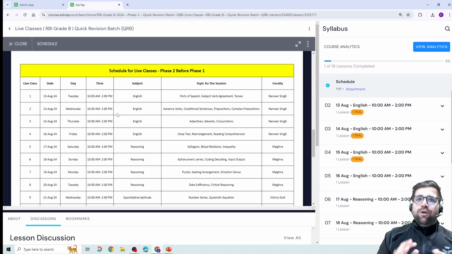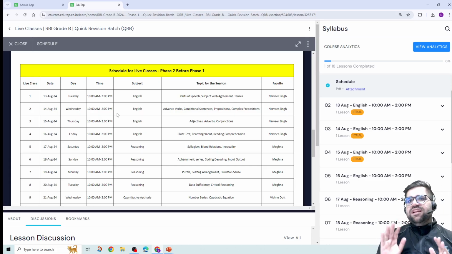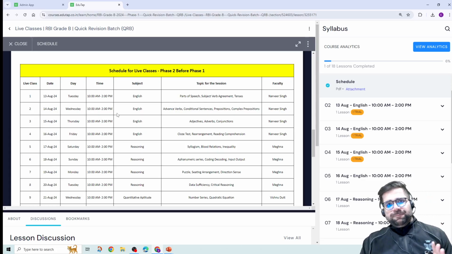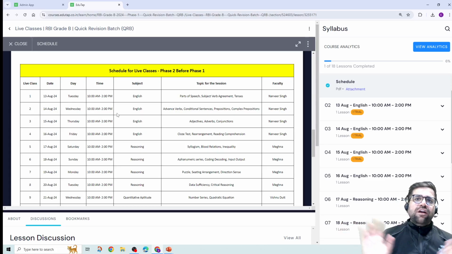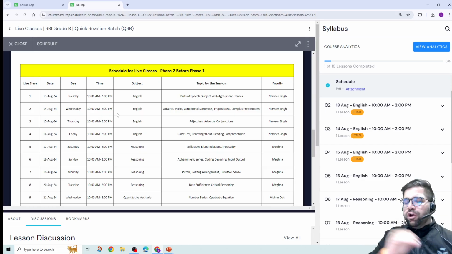Okay, I am not lying to you. I just wanted to tell you basic facts that in the span of, I would say, from 13th August to 30th August, we cannot cover the entire syllabus of RBI, right? But we can provide you an extra push. We can provide you the finer polish to your preparation.